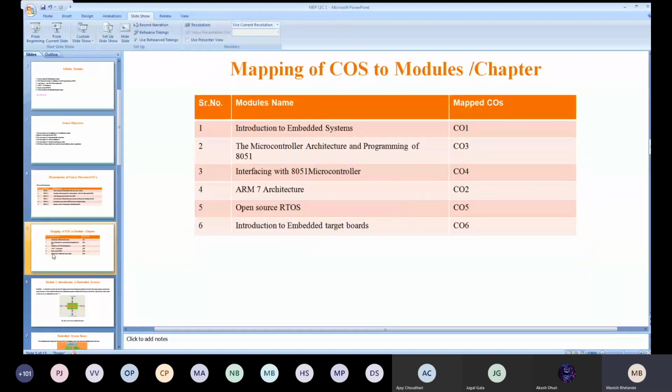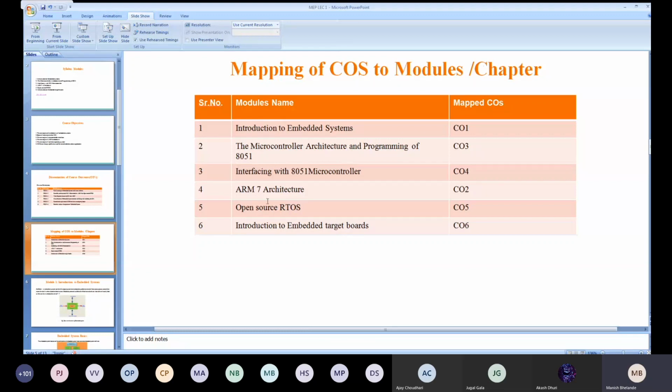These are the mappings of the COs to the modules. Introduction to embedded systems maps to CO1. Then the microcontroller architecture maps to CO3. The third module is mapped with CO4. Based on this we have done the mapping, and this is how we are going to achieve what you have studied. That's why the course outcomes are mapped with your modules.